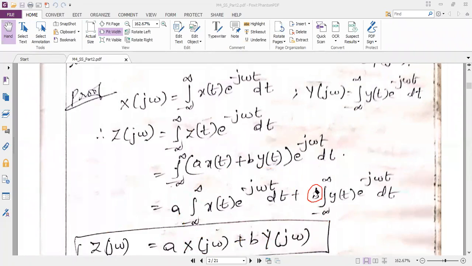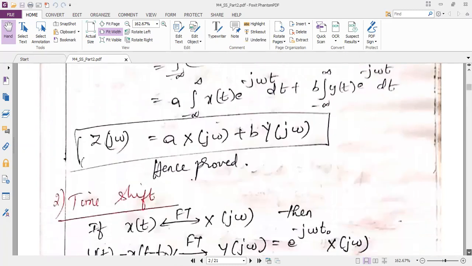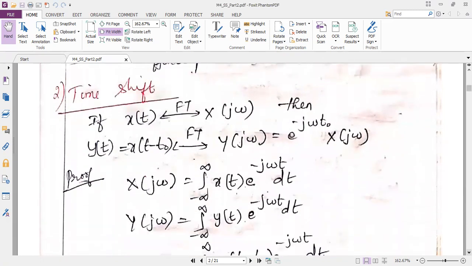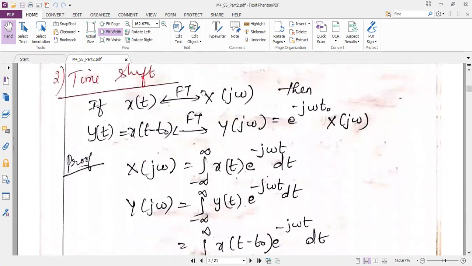I am just explaining only two properties now. The remaining properties are similar to the third module properties. So we don't waste the time by explaining the properties here again. So I will explain the time property, the time shift property. The statement is important.